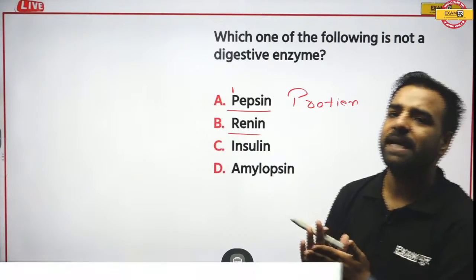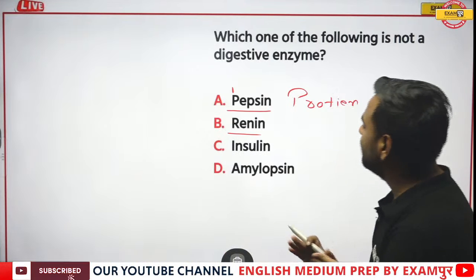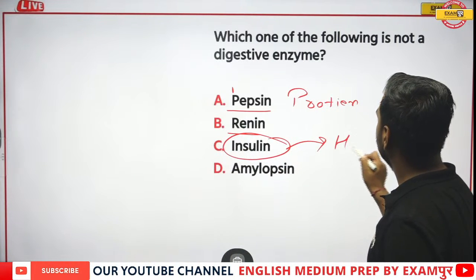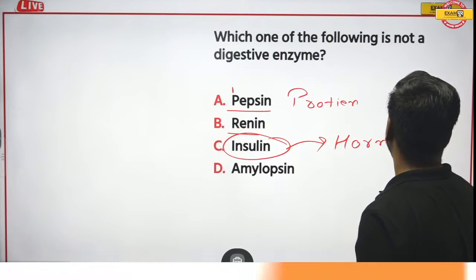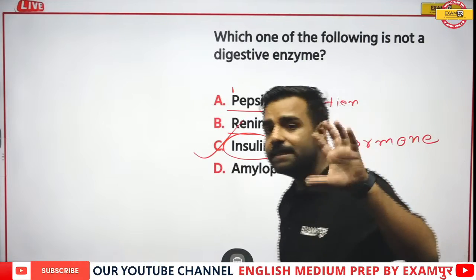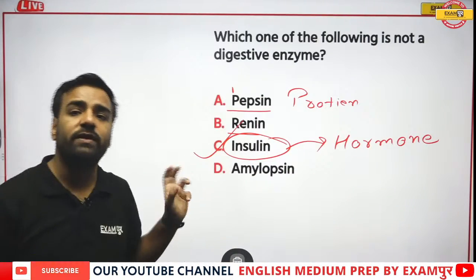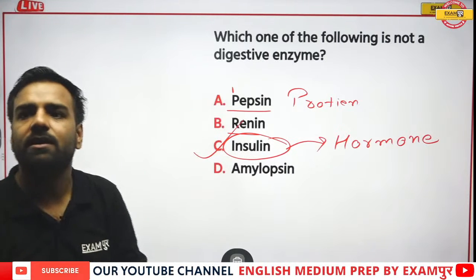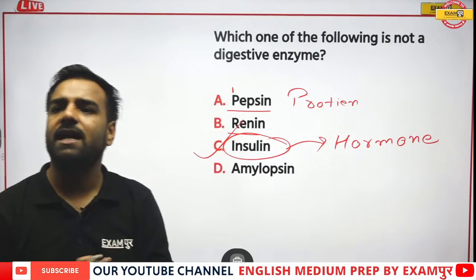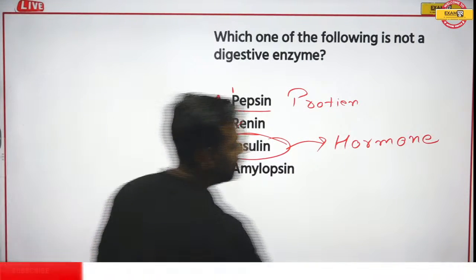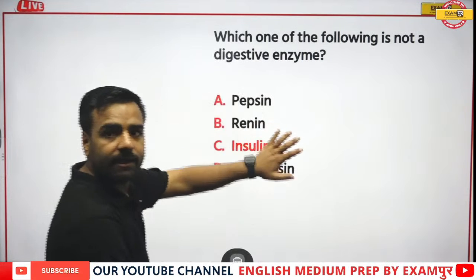Which comes out from the pancreas. Now the only thing that is left is your insulin. And insulin is actually your hormone, not your enzyme. That's why your correct answer is going to be insulin. Please try to understand all these concepts along with the tricks. This tricks and concepts combo is going to give you the selection. So yes, Sana, Sharma ji, Ashvi, Pintu, Ankit, you all are correct. Great. So here, insulin would be the correct answer.